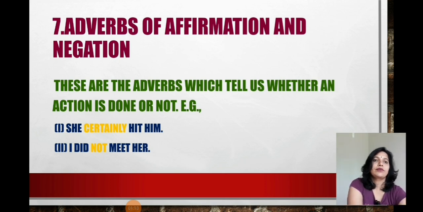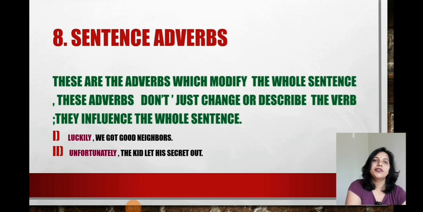Or sentence adverbs. Sentence adverbs basically come most of the time at the front, at the beginning of the sentence. Like you would see in the examples: luckily, unfortunately, rarely, hardly.